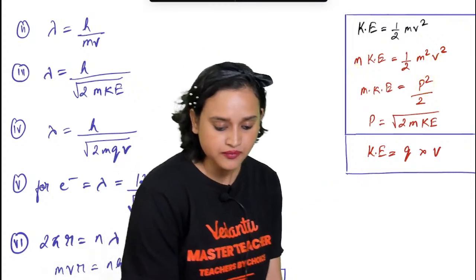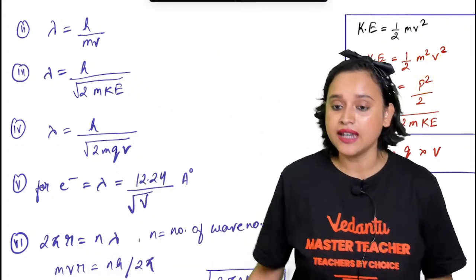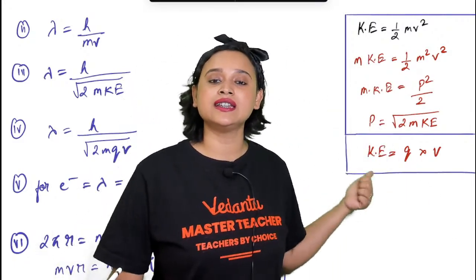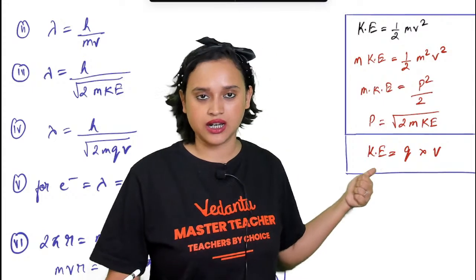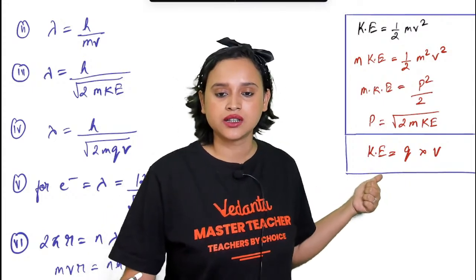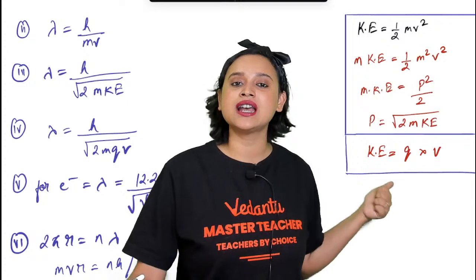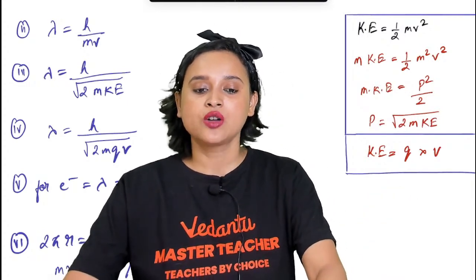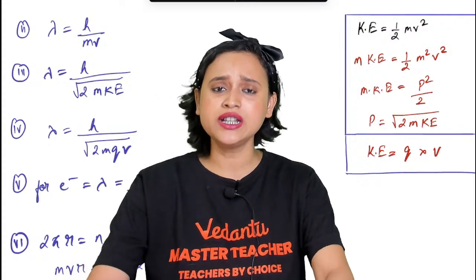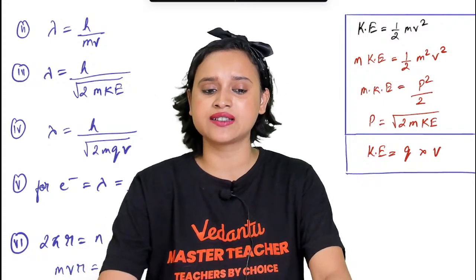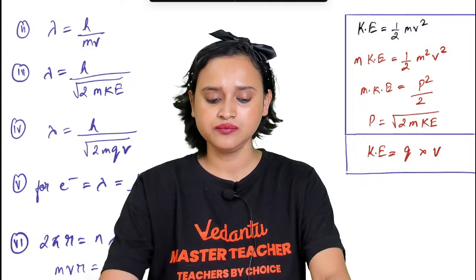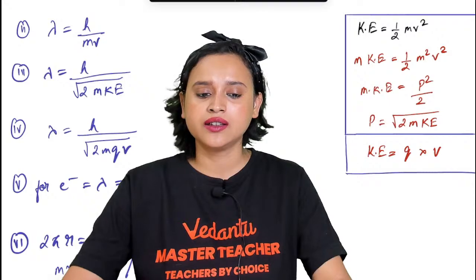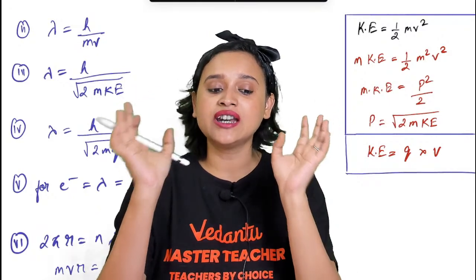Okay, see, from here we know that kinetic energy in this case is Q multiplied with V. Kinetic energy can be written as what? Quickly tell me. You know these formulas, yeah? You have also studied this in physics, isn't it? Don't you remember electric potential V?